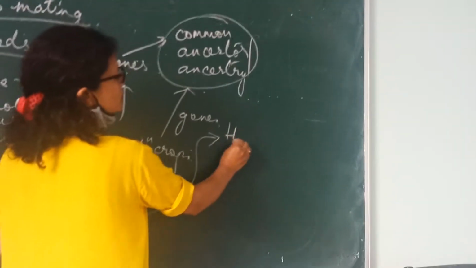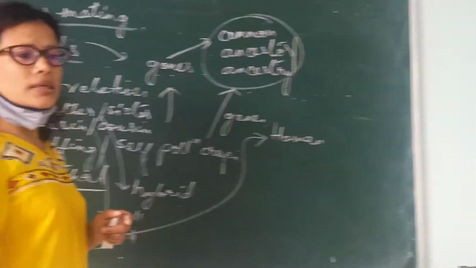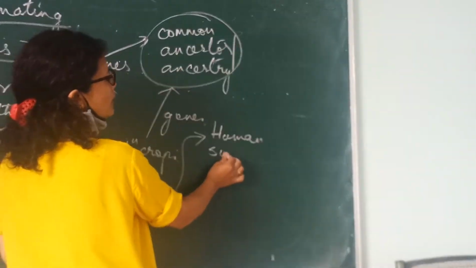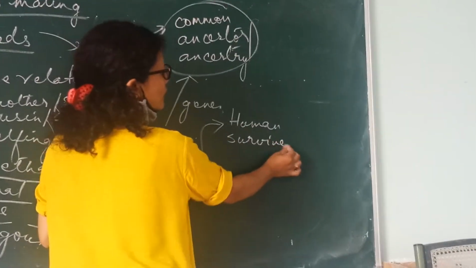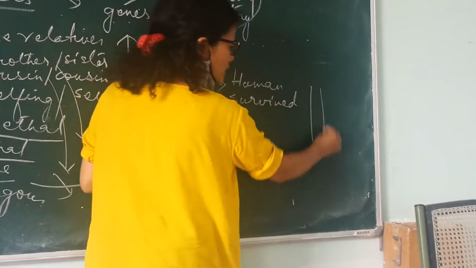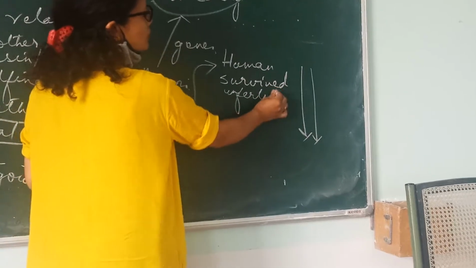In case of humans, like a brother-sister marriage or a cousin-cousin marriage, what will happen to the offspring? The offspring will hardly survive. The survival rate goes down. What does it mean? The fertility rate goes down.